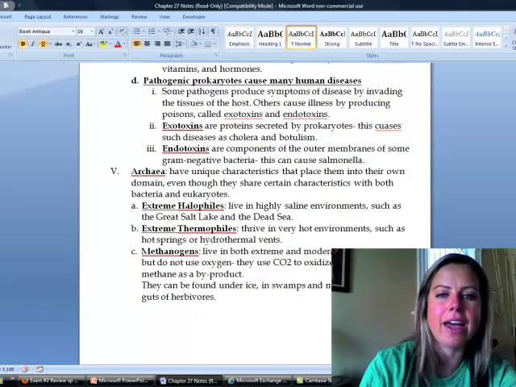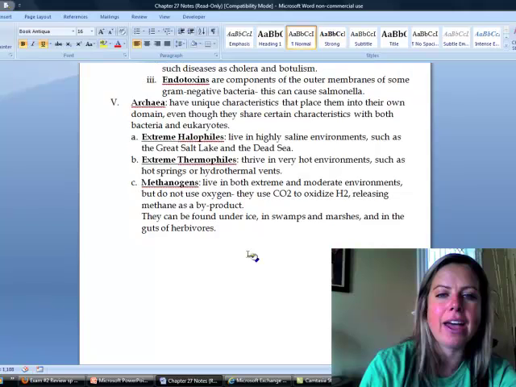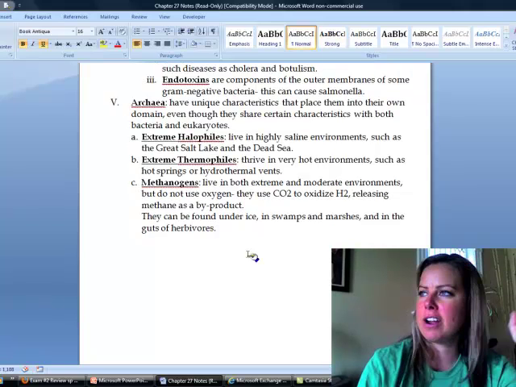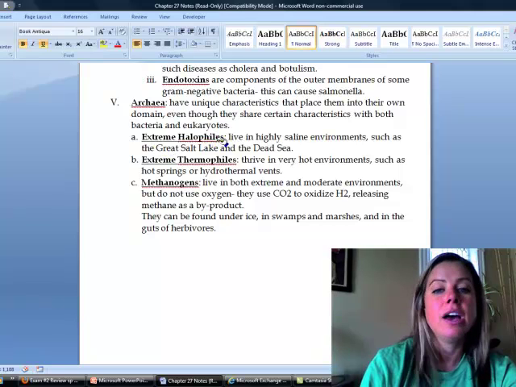And then the last thing we're going to finish up with are going to be the Archaeobacteria. Very, very crazy bacteria, live in very extreme environments. And I've listed just a few of the divisions you can kind of put them in. And the first one is extreme halophiles. So phile means you like something, and halo is talking about salt.